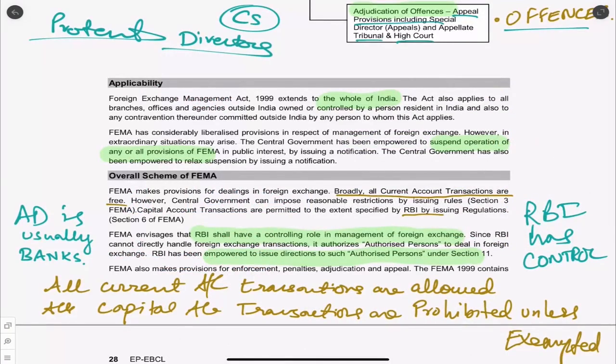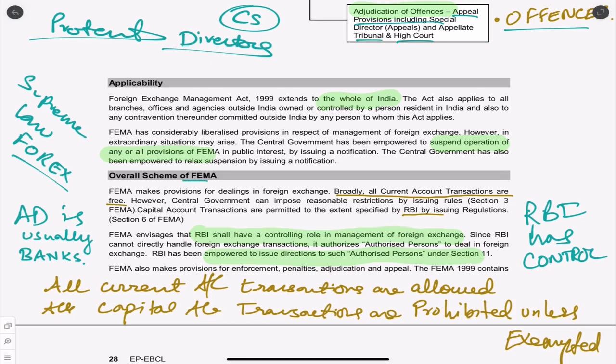Now we come to applicability. Let us understand where this FEMA applies. FEMA applies to the whole of India. That is very, very important for us to understand. And very importantly, we need to know FEMA is the supreme law when we talk about foreign exchange in India. Anything related to foreign exchange, it is our FEMA. That is the important thing. There is no confusion that FEMA is the law when we talk about the foreign exchange of India.